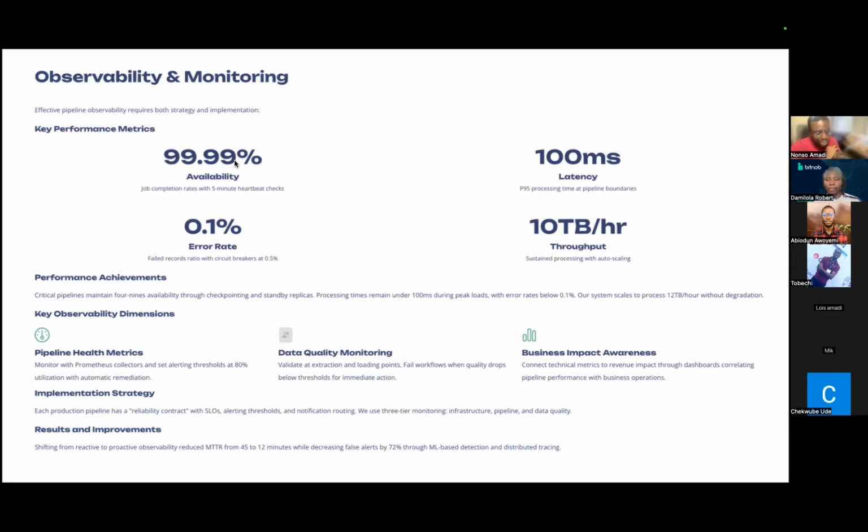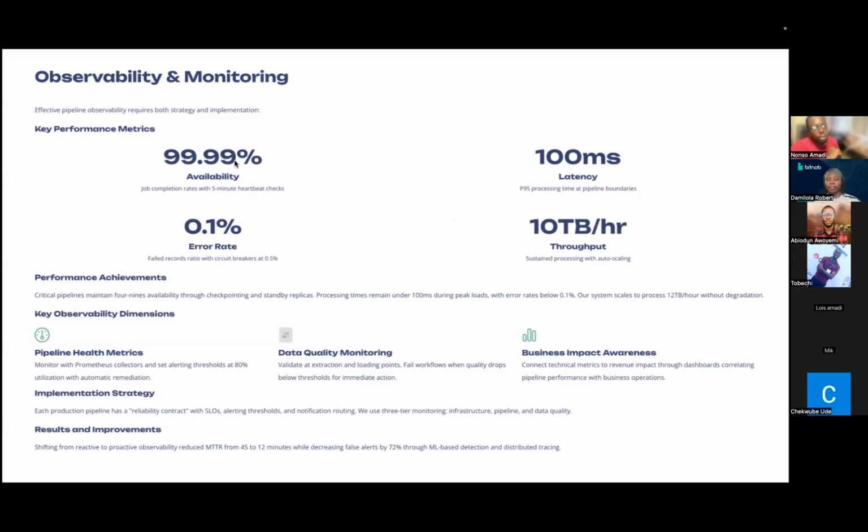Another thing we want to look at is latency, right? How soon is our pipeline able to process certain jobs assigned to it? We can aim for something like 100 milliseconds in latency, meaning that our pipeline will process 95% of our jobs within that particular short time.